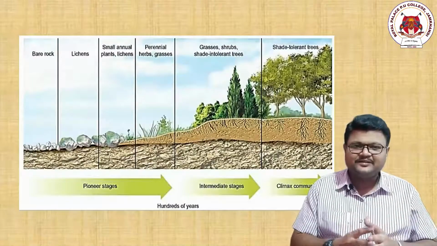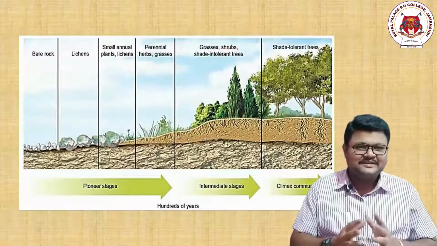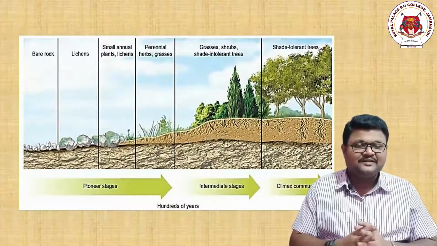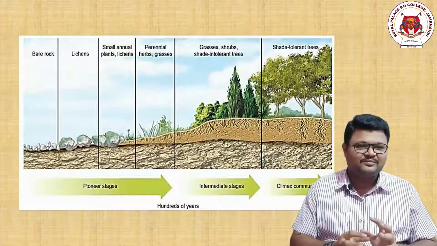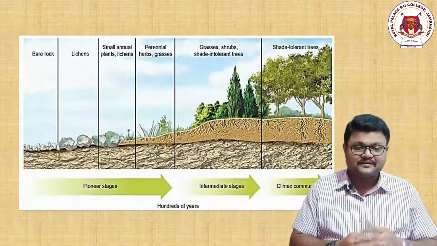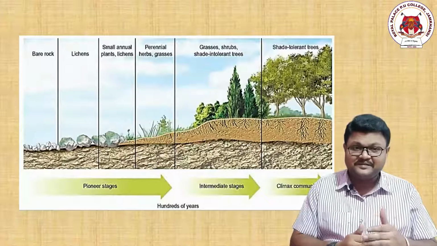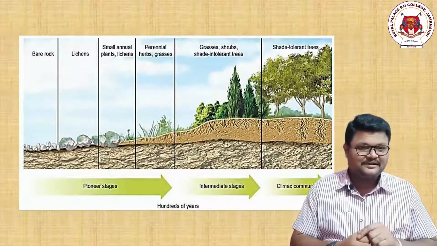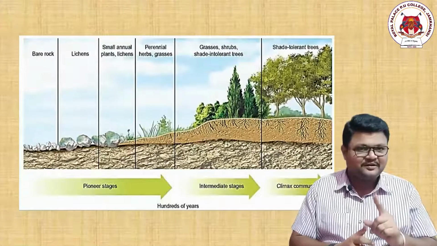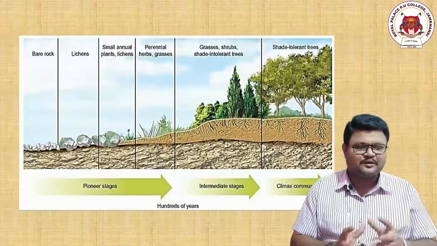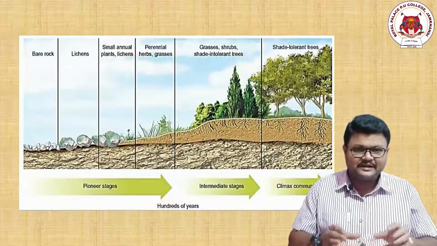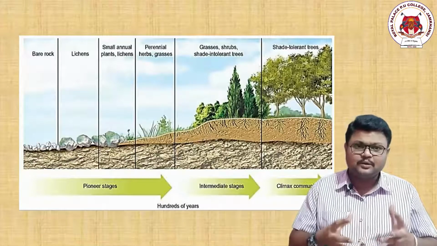And when the soil is formed, there is a possibility that on that soil some forms of bryophytes form. We have seen bryophytes in our previous year's syllabus. Bryophytes, smaller grasses, can invade that area of soil and grow there.